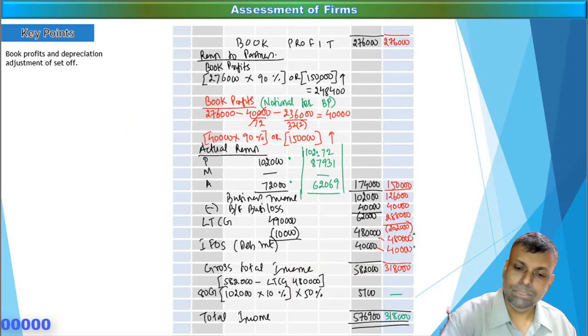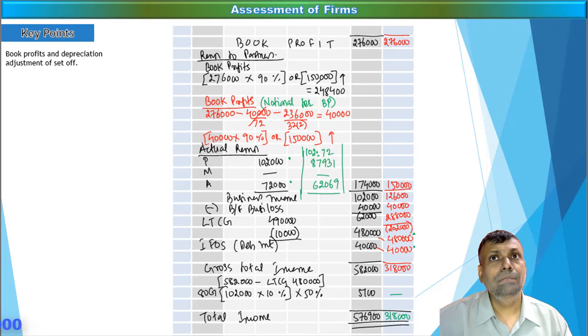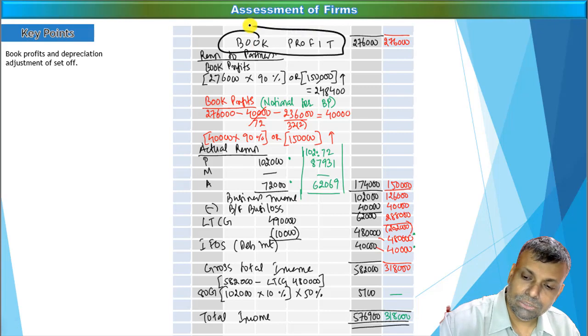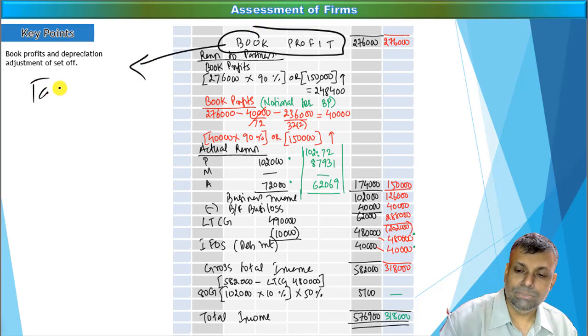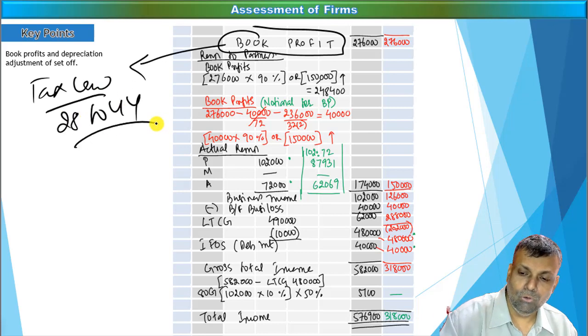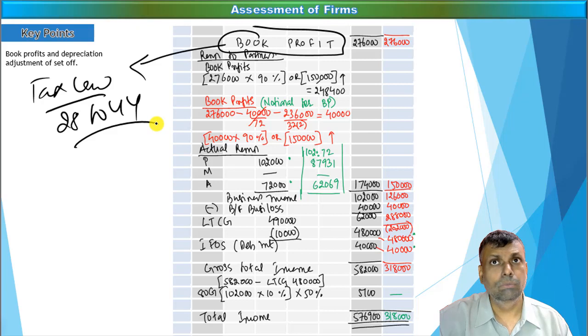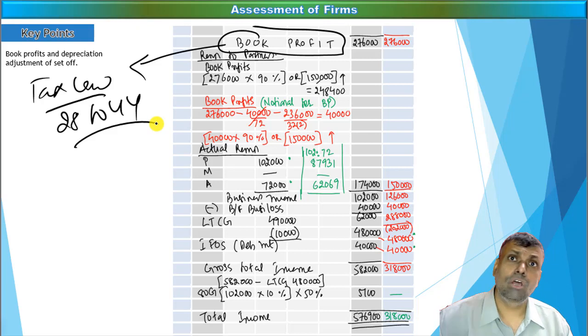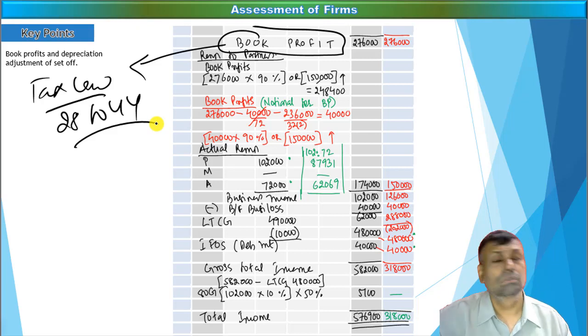Now friends, come to the next point, the book profit. Sometimes this book profit really complicates things for students, and one of the complicated issues is the book profit adjustment. This book profit is technically as per the provisions of the tax laws, as per the provisions of sections 28 to 44. This is a technical reading and interpretation of the book profit. In the chapter on corporate taxation also, there is a book profit. So where is the confusion?